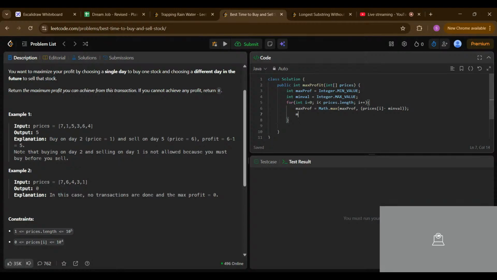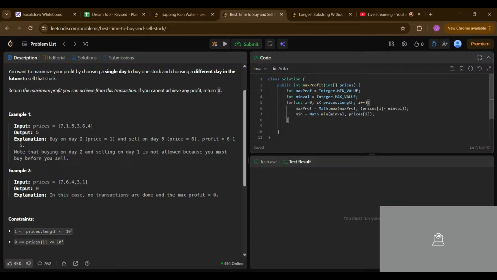Now should we update the minimum? Math.min of min value, comma, current of i, basically.